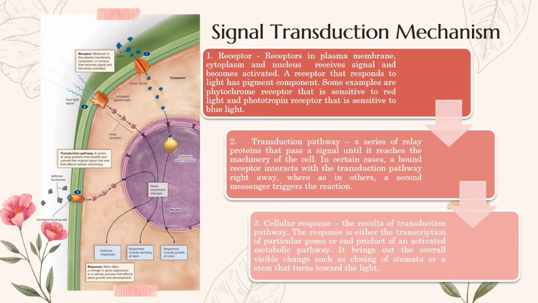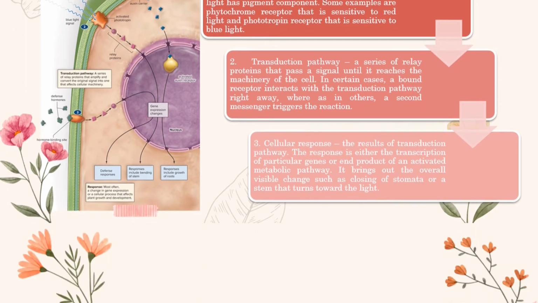Second is the transduction pathway, a series of relay proteins that pass a signal until it reaches the machinery of the cell. In certain cases, a bound receptor interacts with the transduction pathway right away, whereas in others, a second messenger triggers the reaction. Third is the cellular response, the result of the transduction pathway. The response is either the transcription of particular genes or the end product of an activated metabolic pathway. It brings out the overall visible change, such as closing of stomata or a stem that turns toward the light.